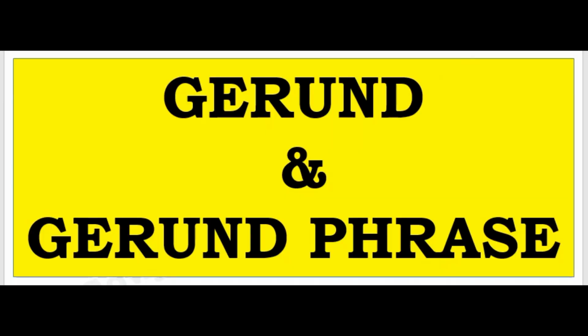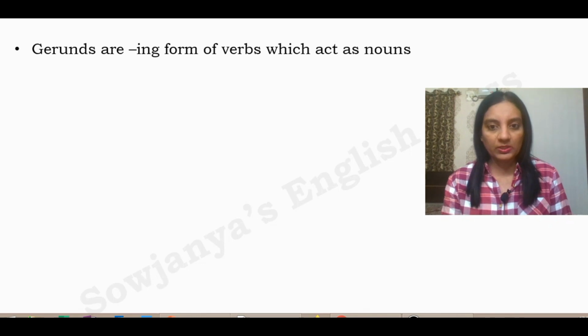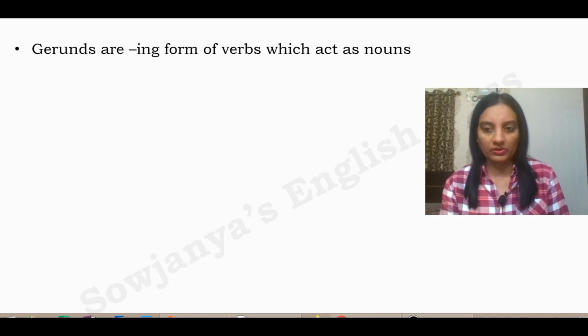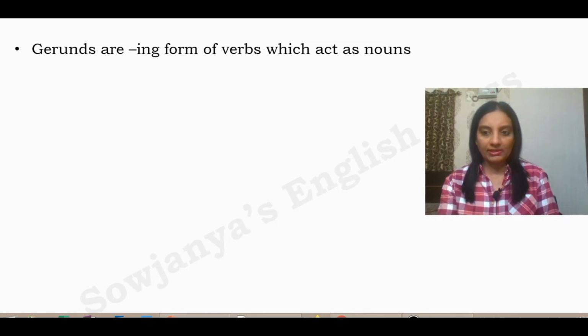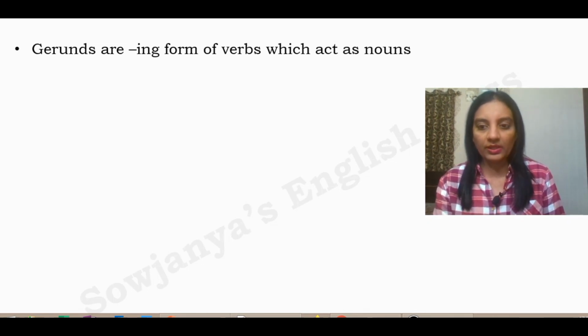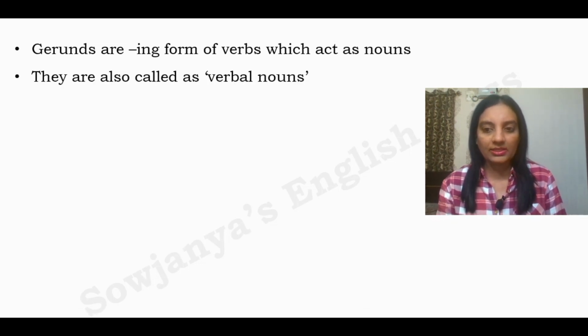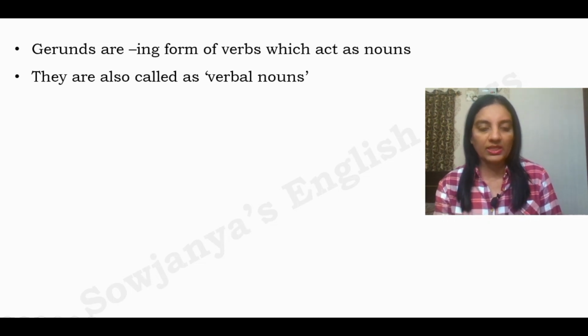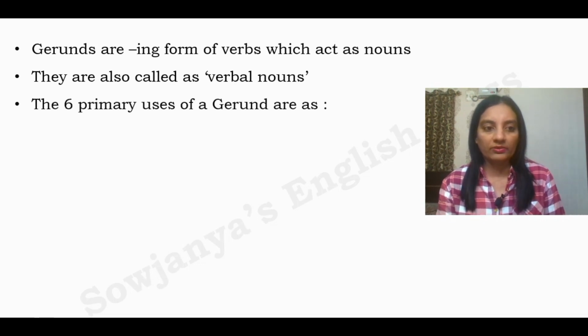This is our topic, gerund and gerund phrase. So gerunds are ing forms of verbs which act as nouns. Do you remember the other two non-finites? Participles and infinitives. Okay. So gerunds are ing forms of verbs which act as nouns. They are also called verbal nouns for the same reason. Though they look like verbs, they act as nouns. For that reason, they are also called verbal nouns.